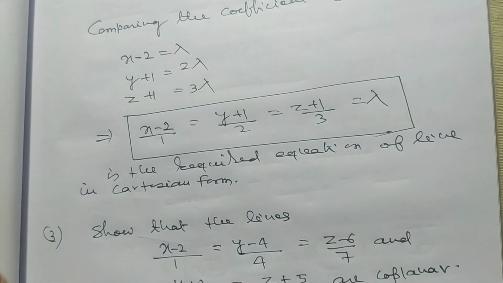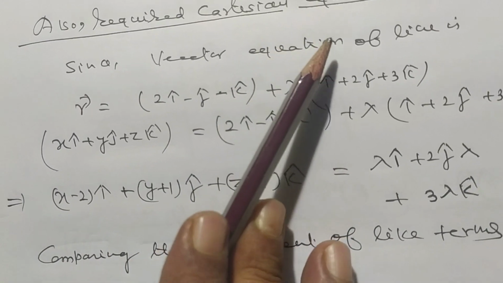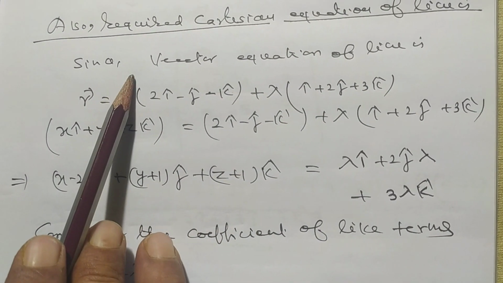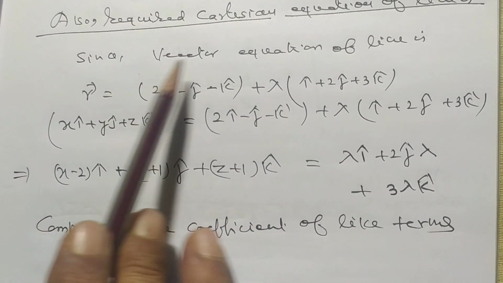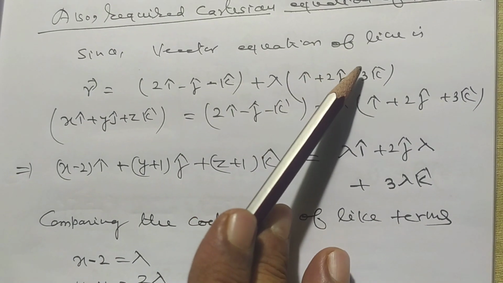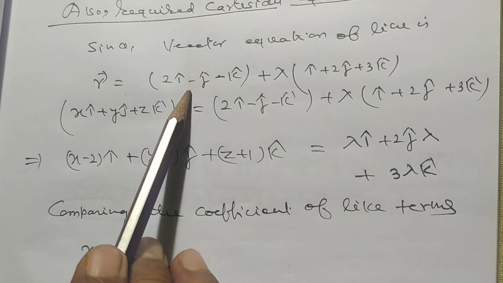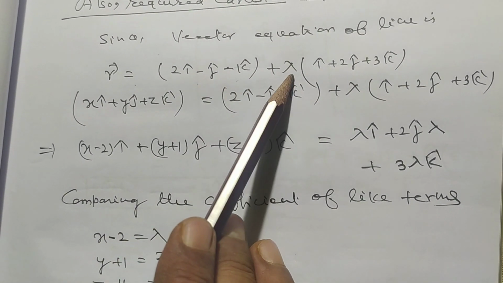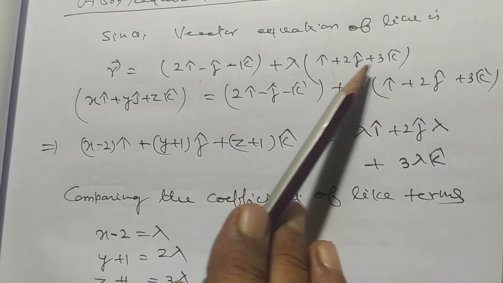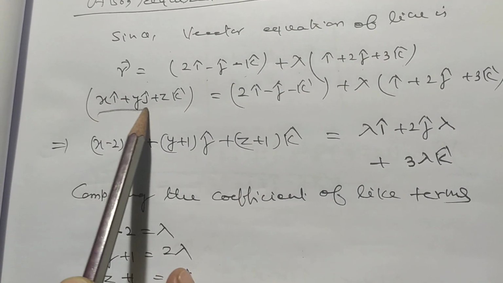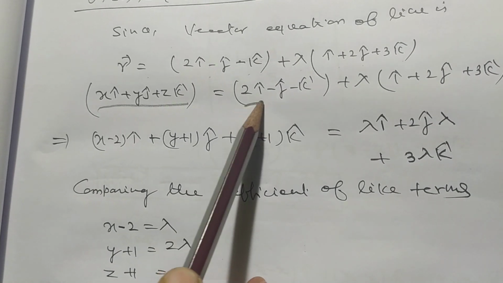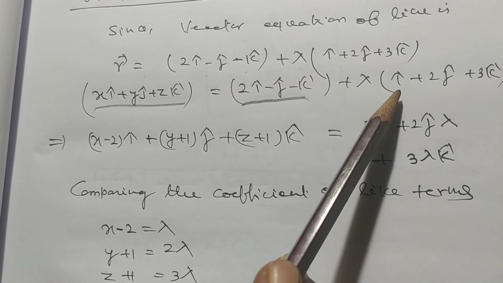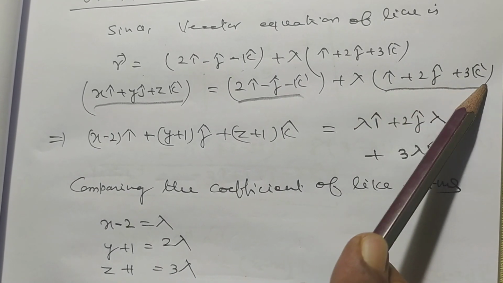So my dear students, the required Cartesian equation of the line is, since the vector equation of the line is r = 2i - j - k + lambda times (i + 2j + 3k). So xi + yj + zk = 2i - j - k + lambda times (i + 2j + 3k).